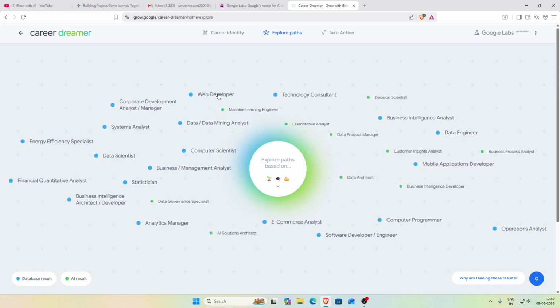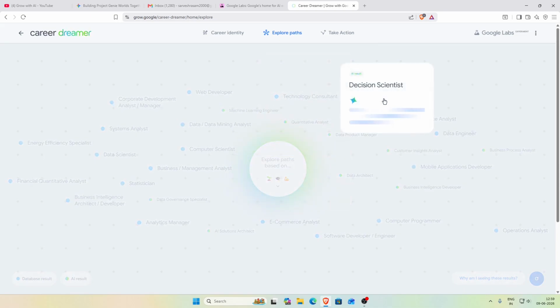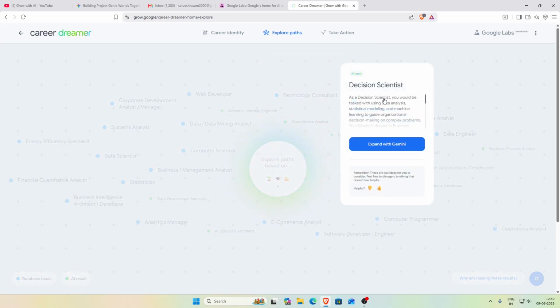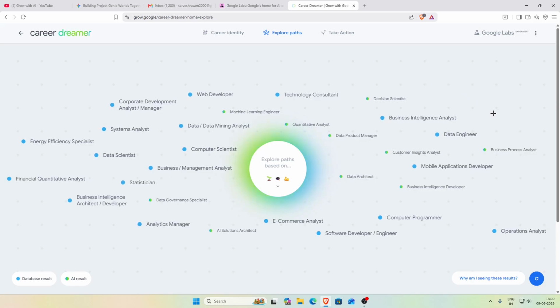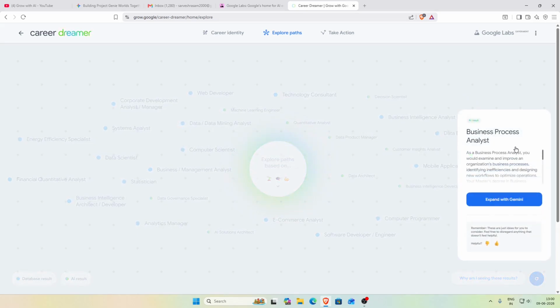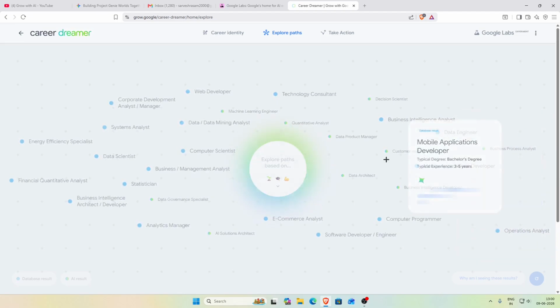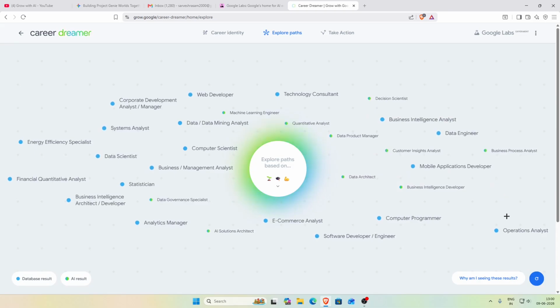Web developer, technology consultant, decision scientist. This is the first time I heard this job role called decision scientist. Wow. Then there is business process analyst, customer insights analyst, mobile application developer, operations analyst.